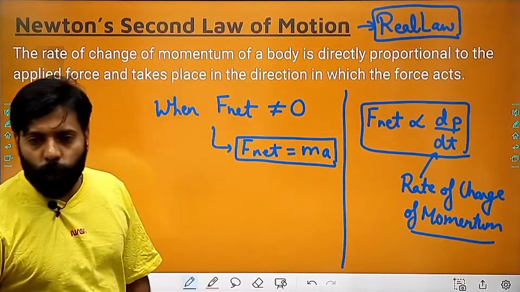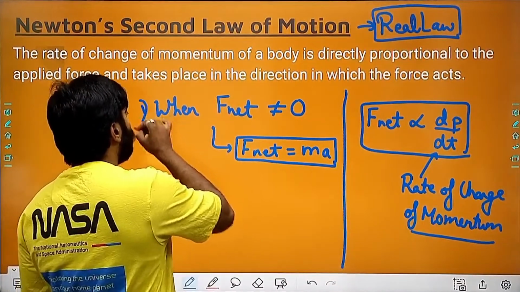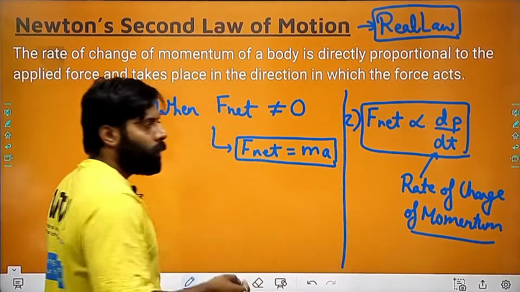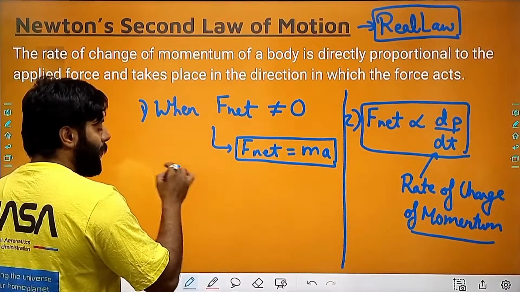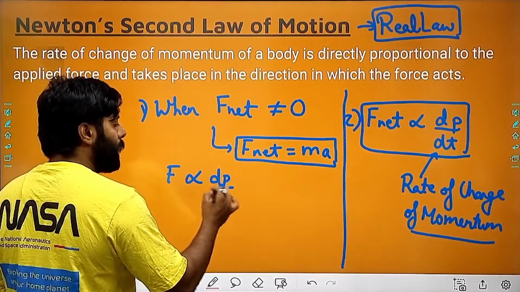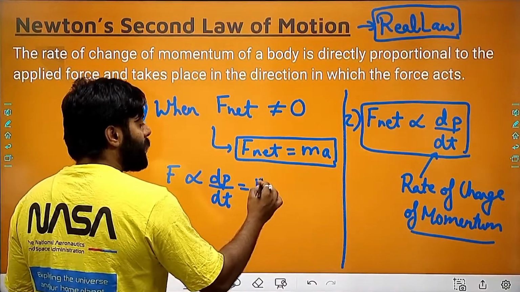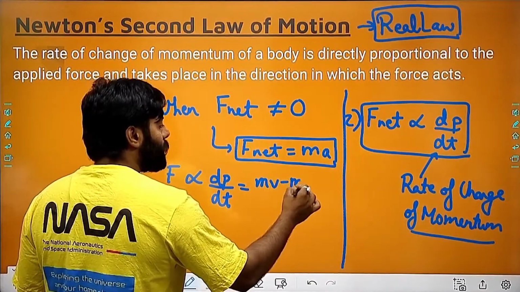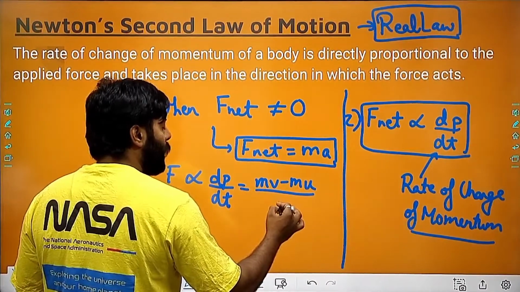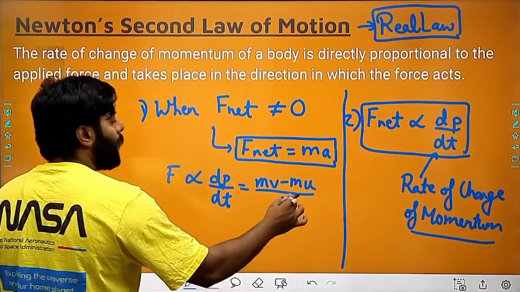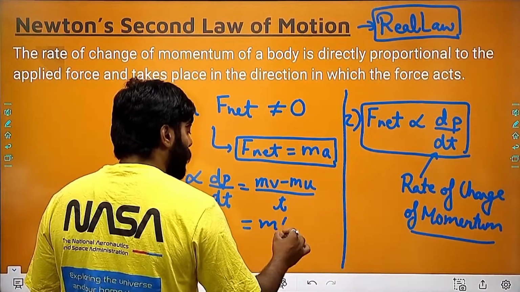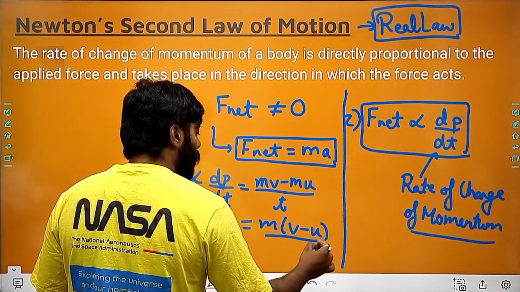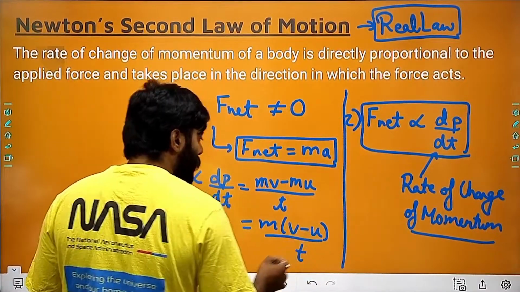So these are the two points which you must know, first and second. And it can be easily derived if I say that F is proportional to dp by dt. dp means change in momentum. So I can write this as mv minus mu divided by total time, which I can consider as t. I can write this as m times v minus u divided by t. V minus u is nothing but